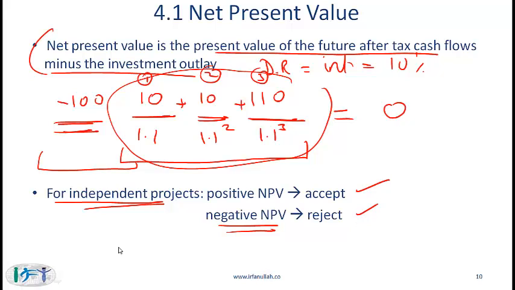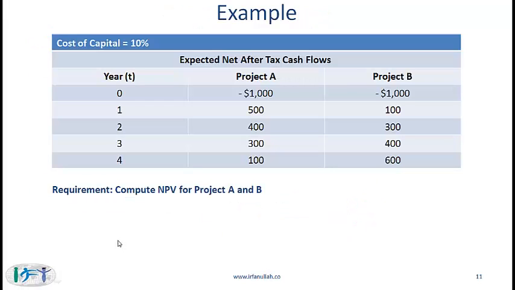What do you do for mutually exclusive projects? There clearly you accept the project with the higher NPV as long as the NPV is positive. Let us consider this example. You are given a cost of capital of 10%. Here is what you need to do. The initial cost is 1000.